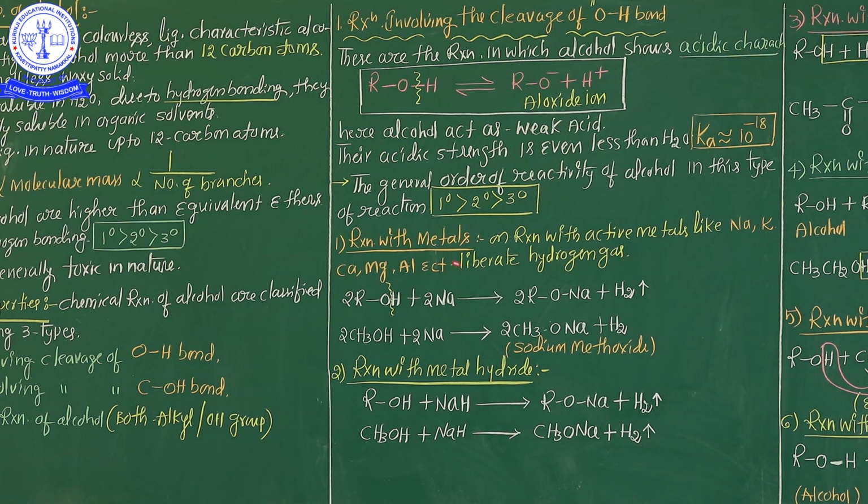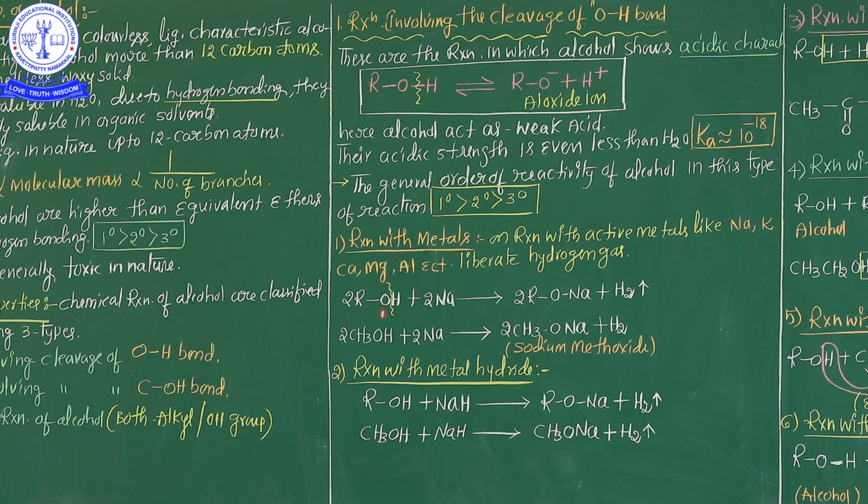See, my dear students, in this reaction, if alcohol reacts with active metals, what happens? Hydrogen gas is liberated. Now my question, my dear students: how does alcohol produce hydrogen gas? It reacts with active metals such as sodium, potassium, calcium, magnesium, aluminum, etc. Just check it out here clearly.